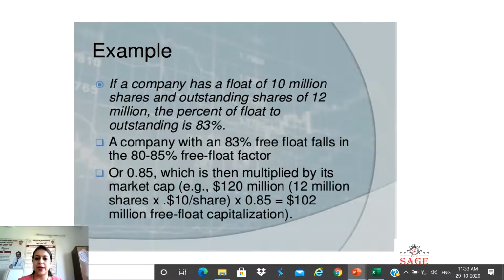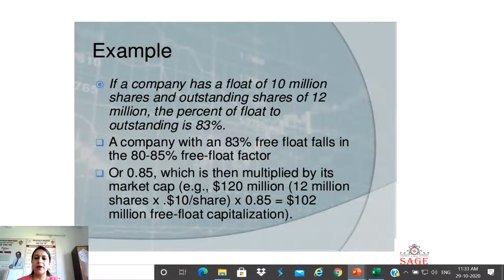Now see the example of how you would calculate the free float market capitalization. If a company has a float of 10 million shares, which means these 10 million shares are actively traded in the market, and total outstanding shares of 12 million, which also includes the categories that are excluded from the 10 million.